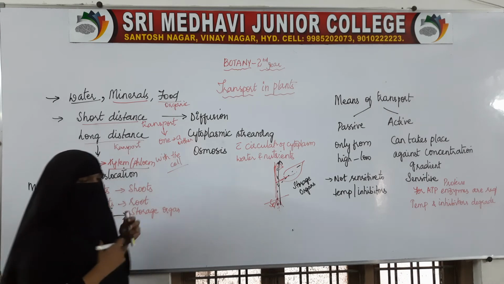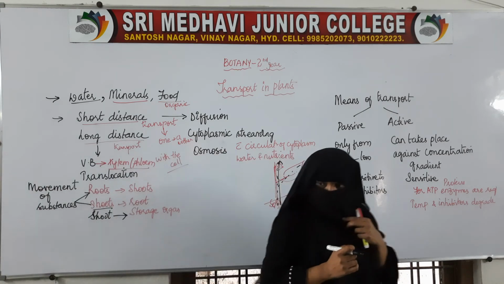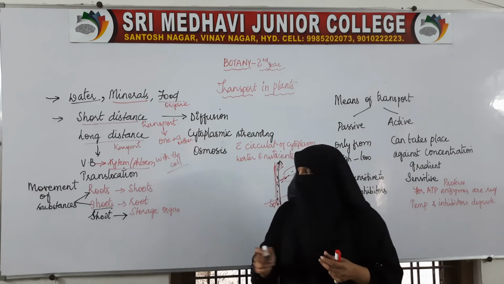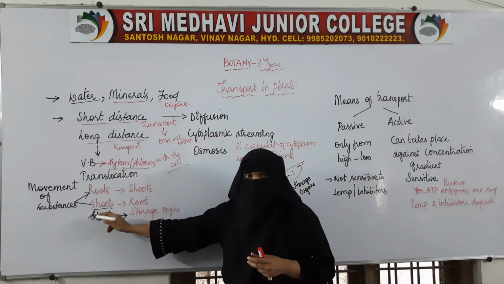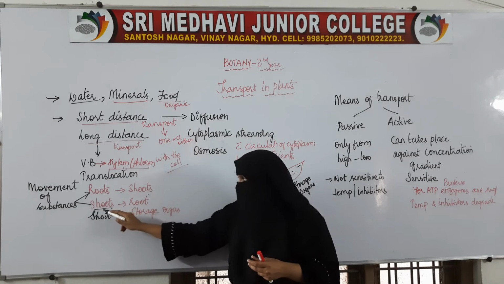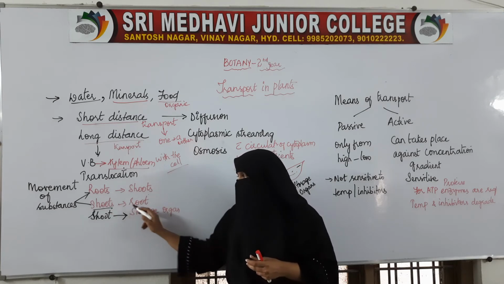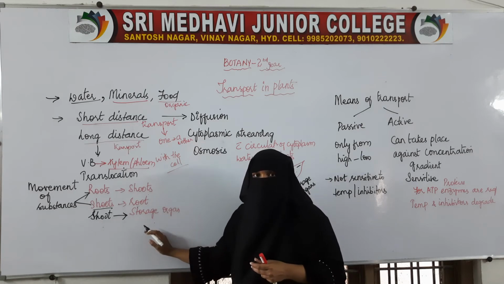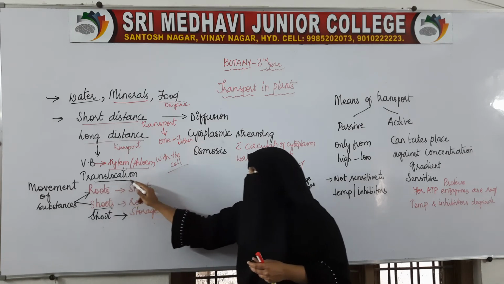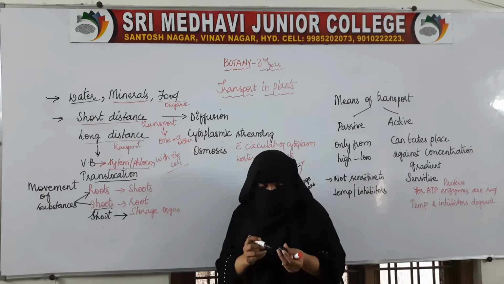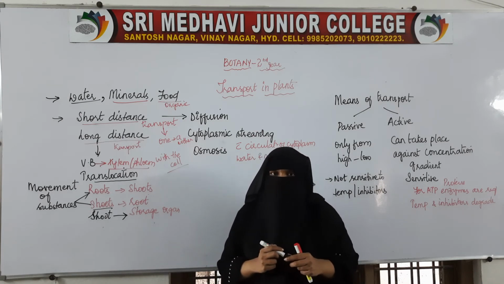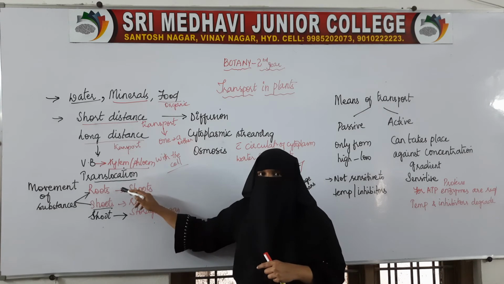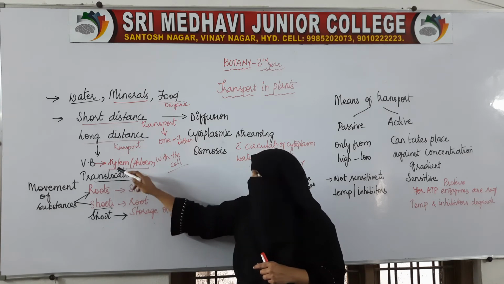These substances can be water or they can be food. So that process is called translocation, and this process is done with the help of the conducting tissues, xylem and phloem.